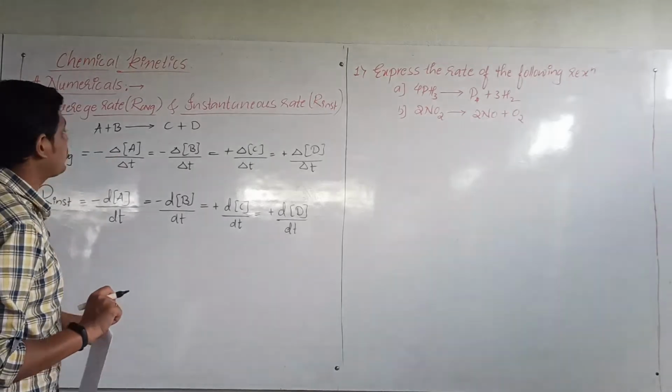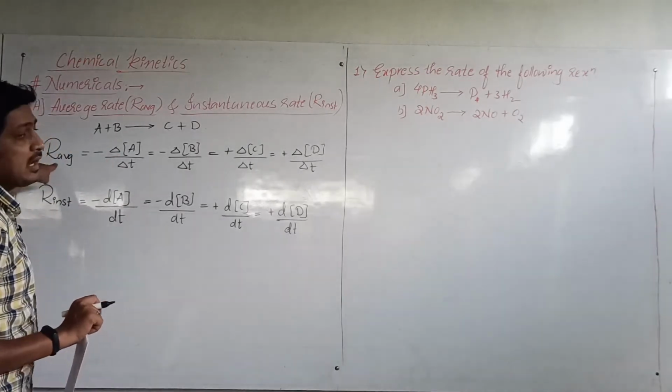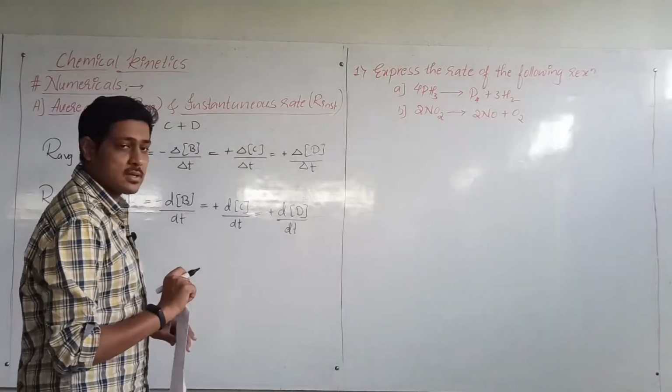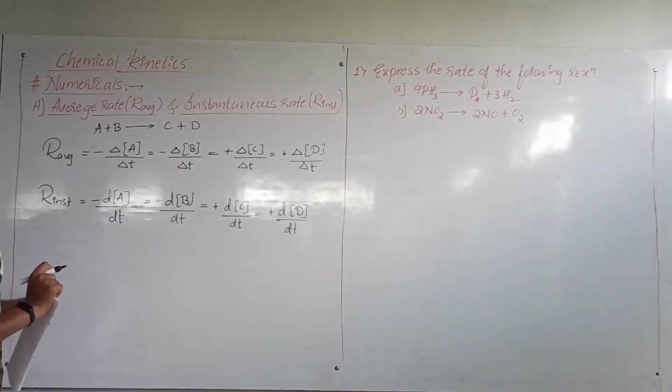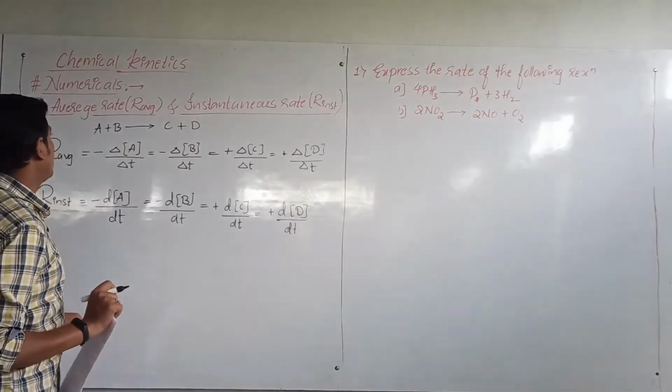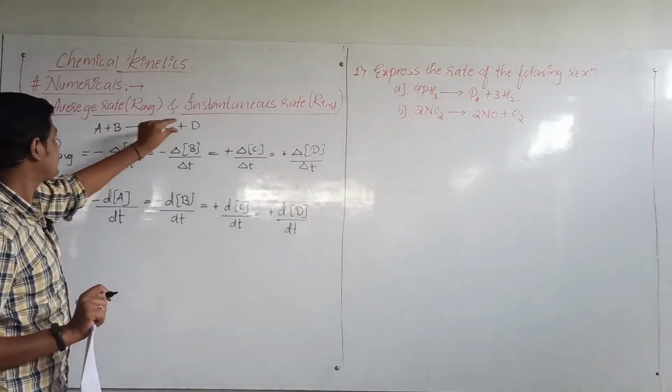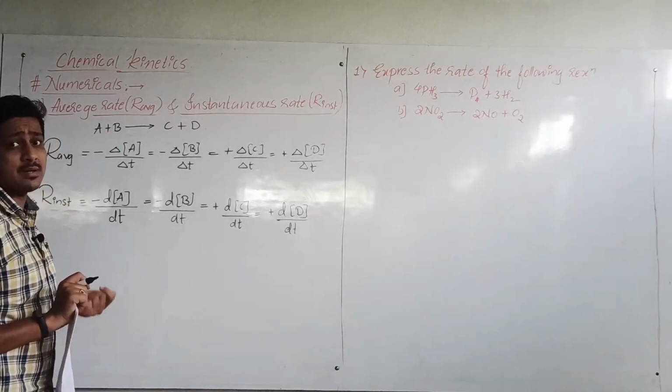So there are two types of rate of reaction: one is average rate and the other one is instantaneous rate. Now here if you look into the reaction, it is symmetric. Why am I saying it is symmetric?